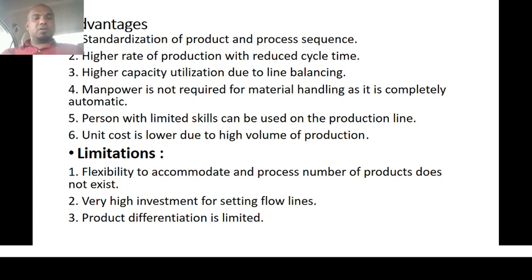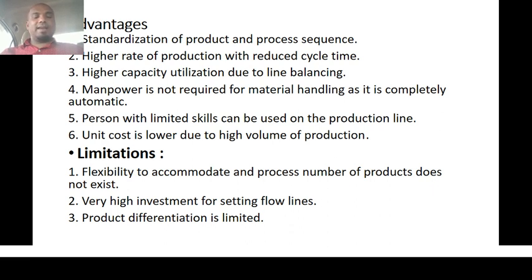Coming to the limitations of the continuous production system, first one is flexibility to accommodate and process a number of products does not exist. There is no possibility for you to accommodate a different product or a different process in the production process. That means we can't introduce one product into the other production process. So there is not that much flexibility to accommodate one product with another process.